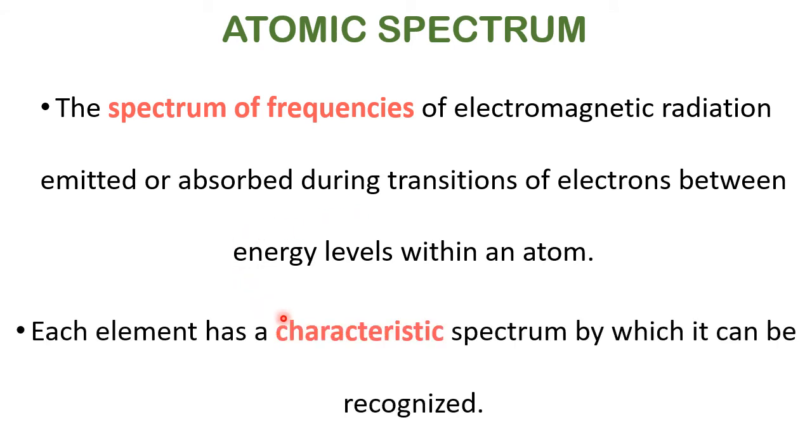Each element has a characteristic spectrum by which it can be recognized or identified. See, no two persons are the same, like that. No two elements are the same. Every element is unique, with a different structure and different arrangement of electrons in levels. All of those are understood clearly by the atomic spectrum. That's why it is said each element has a characteristic spectrum by which it can be recognized. It is like our fingerprint, which is unique.